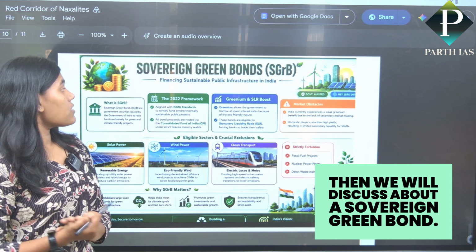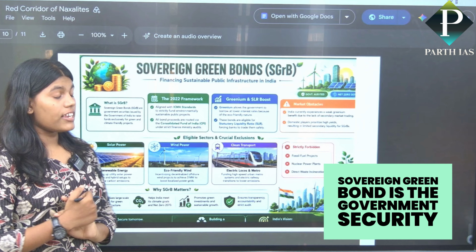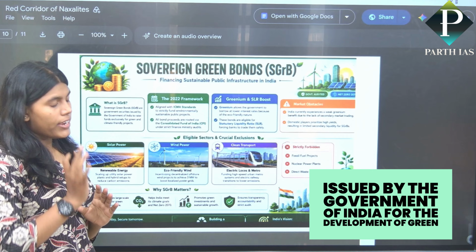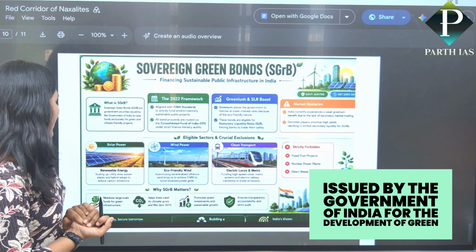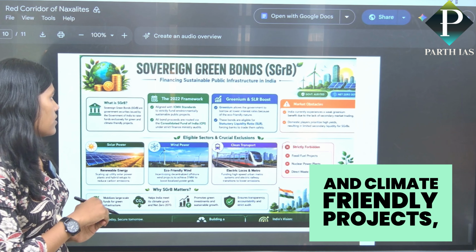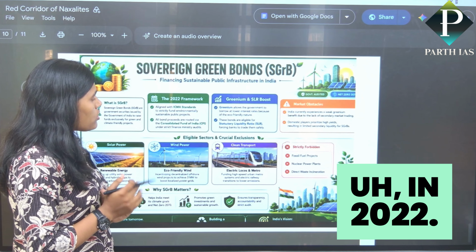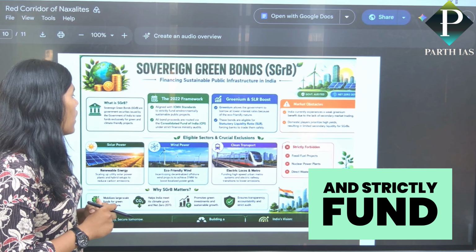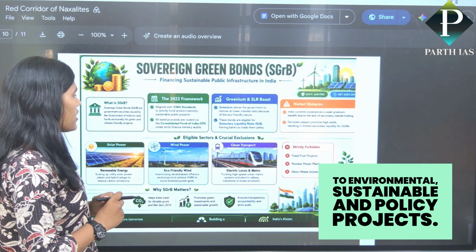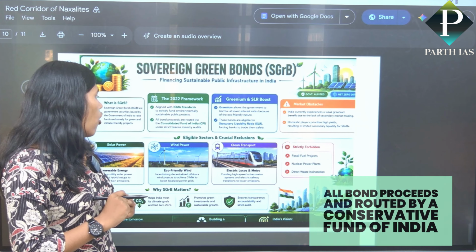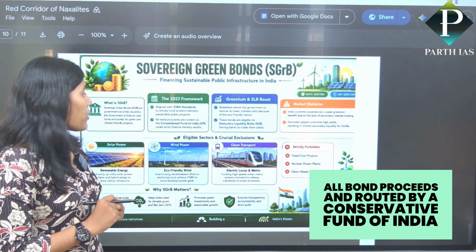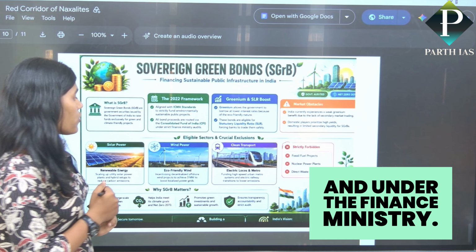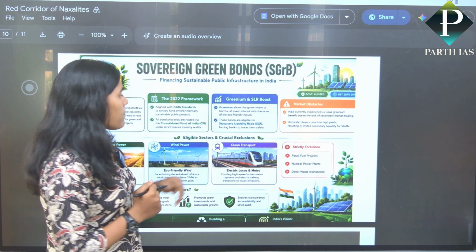Then we will discuss the sovereign green bond. A sovereign green bond is a government security issued by the Government of India for the development of green and climate-friendly projects. In the 2022 framework, aligning with ICMA, it strictly funds environmental, sustainable, and policy projects. All bond proceeds are routed through the Consolidated Fund of India and under strict finance ministry audit.